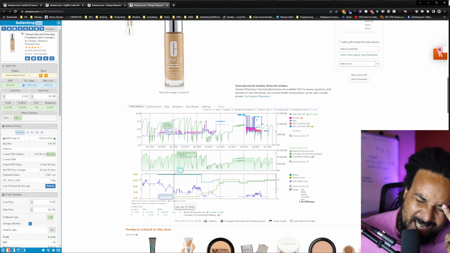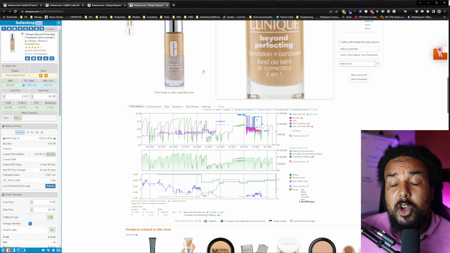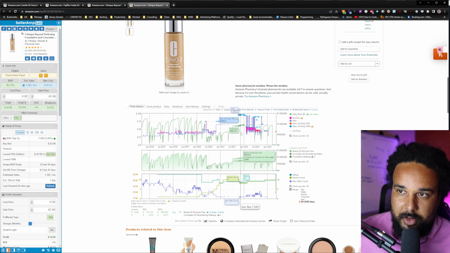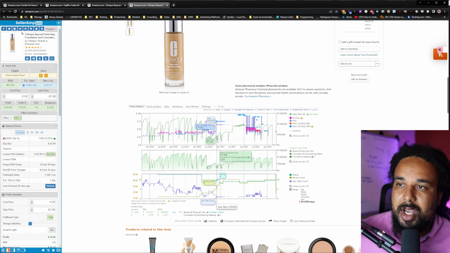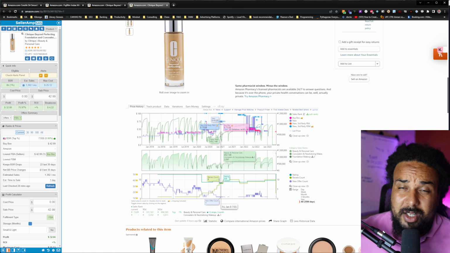This is a big part of this whole thing, right? If a product is out of stock, of course it cannot sell. So of course the sales rank is going to go up if there's no offer. And same thing, the price was way too high. The price was at 65. Of course the sales rank is going to go up because nobody's going to buy this product.